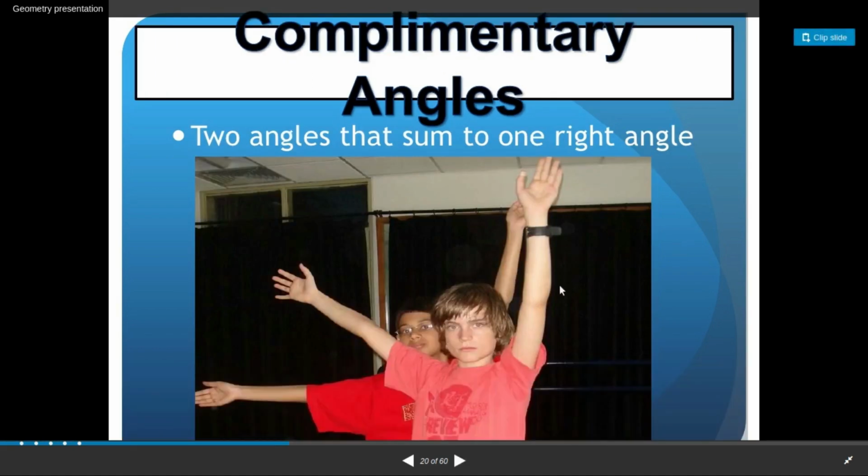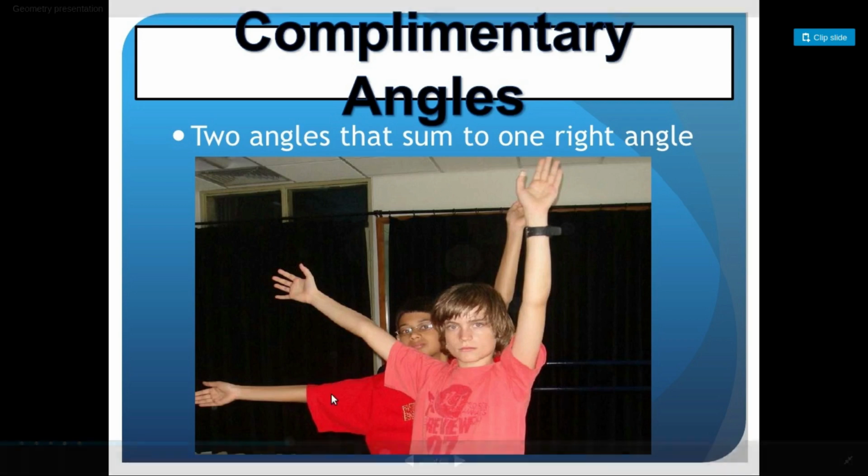so what are complementary angles? If the sum of two angles, the first one and the second one, is 90 degree, then those two angles are called complementary angles. Most of the time you will get confused between supplementary angles and complementary angles.